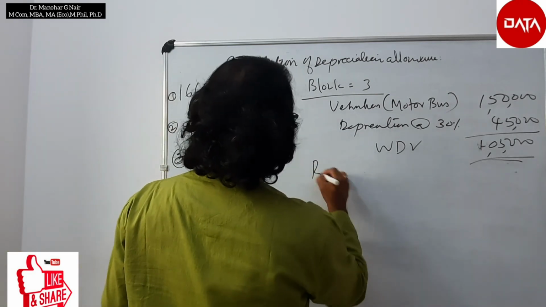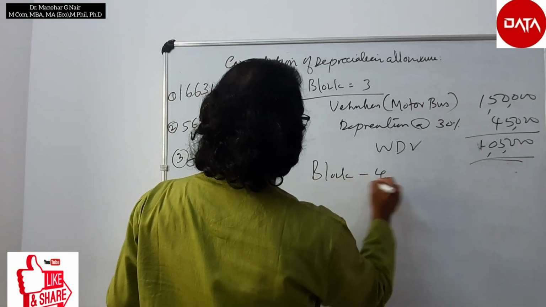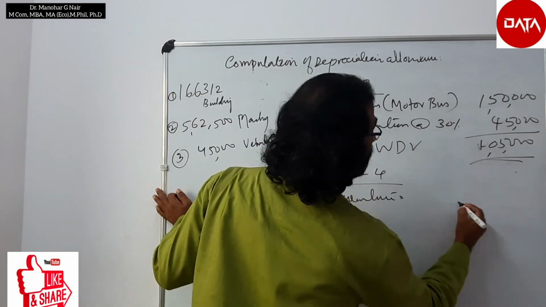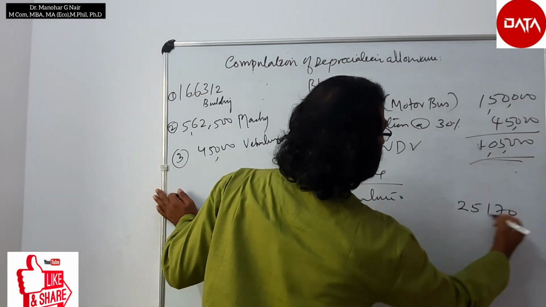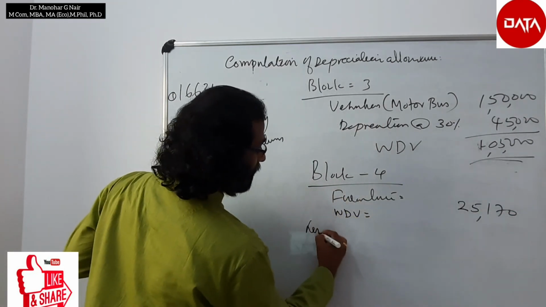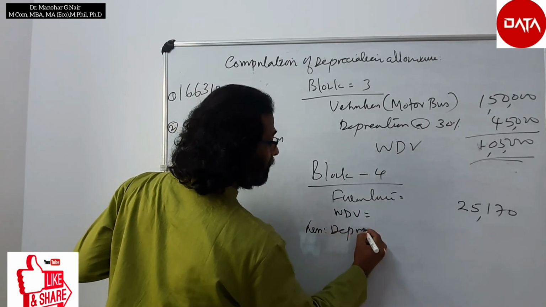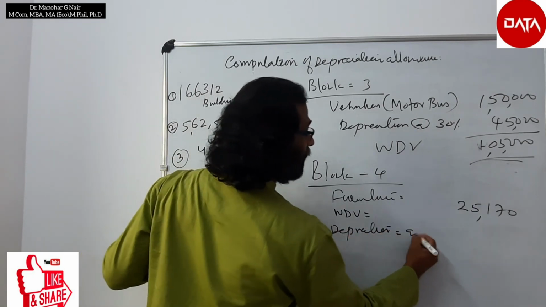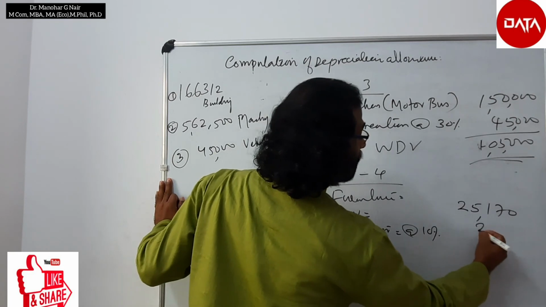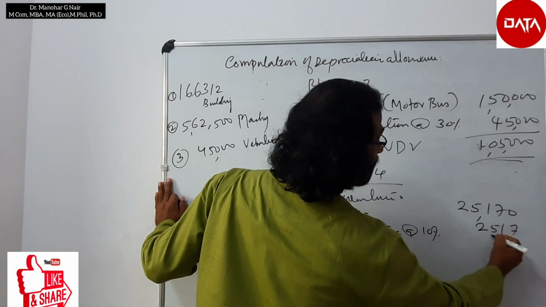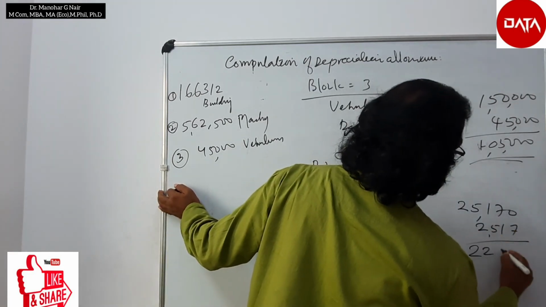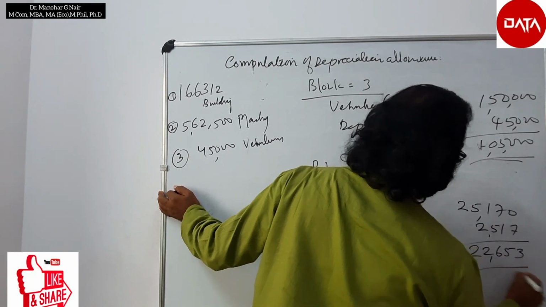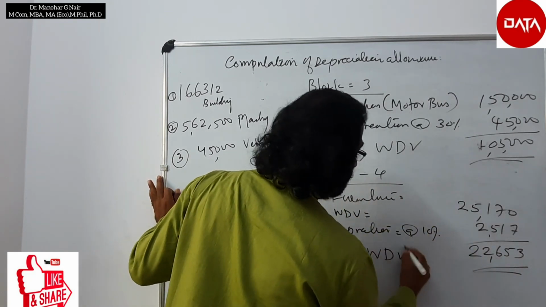And the block 4 is furniture. 25,170 less depreciation at the rate of 10%, 2,517. 22,653 being the written down value.